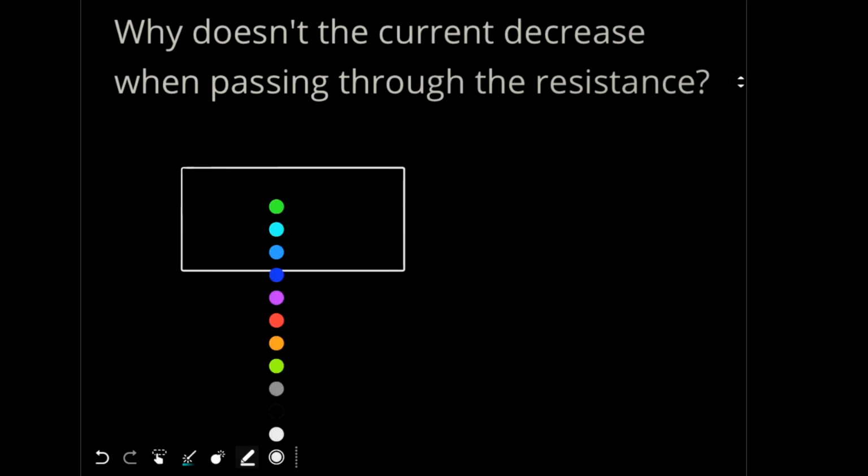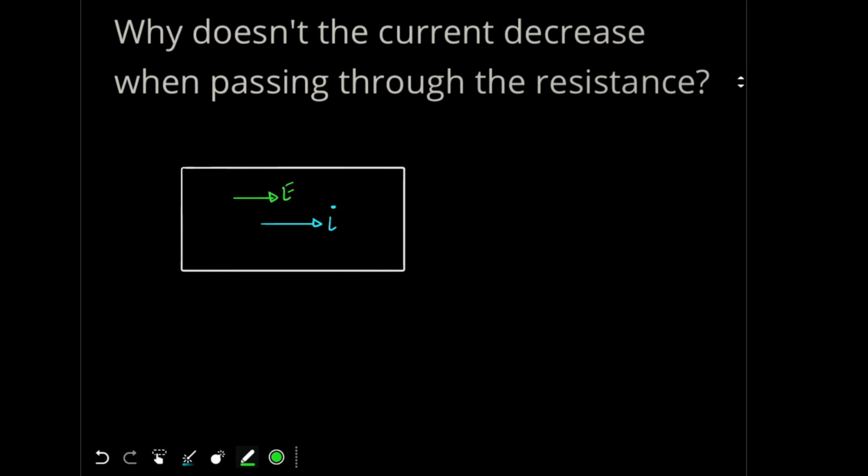Why doesn't the current decrease when passing through the resistance? So let's say we have this resistance over here. Okay, it's a rectangular resistance. So why does the current flow through this resistance? If I have current I flowing over here, why would this current flow? Because there will be an electric field present, which is pushing the charges through the resistance.